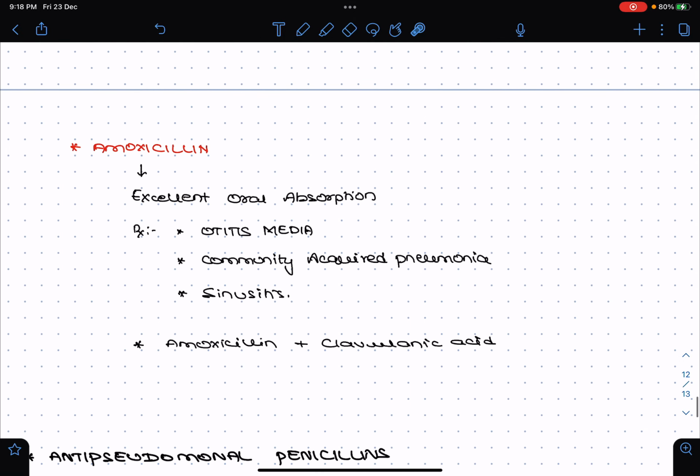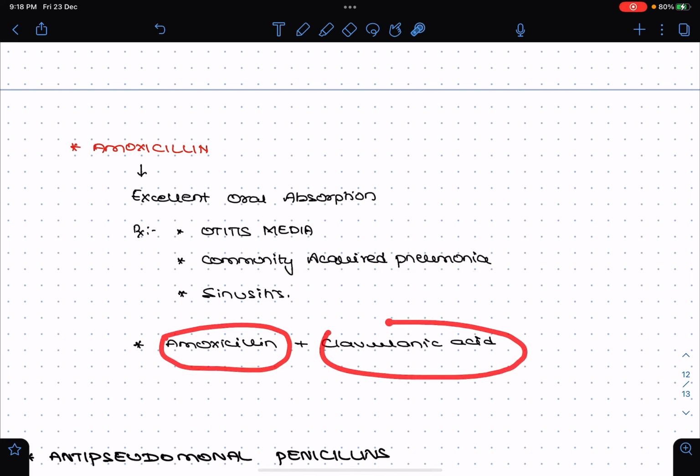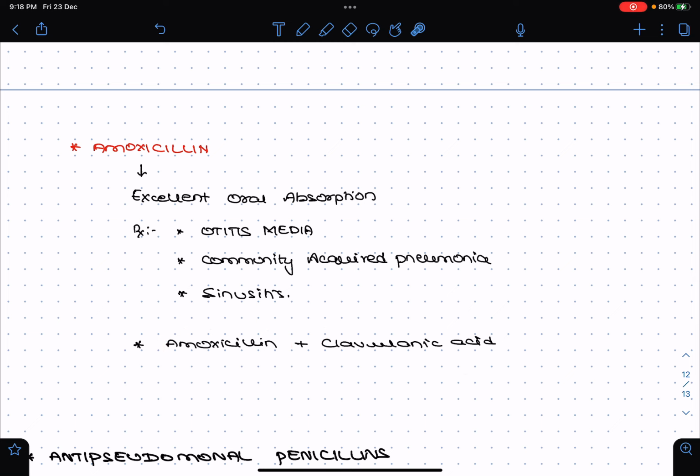So apart from that, coming to amoxicillin, amoxicillin has got excellent oral absorption. This has been used in the treatment of otitis media, community acquired pneumonia, and sinusitis. So basically, amoxicillin is used along with clavulanic acid to increase its efficacy. As you know, clavulanic acid is a beta lactamase inhibitor, and also since it has got oral absorption, the chances of diarrhea are decreased. So diarrhea is less with respect to amoxicillin.